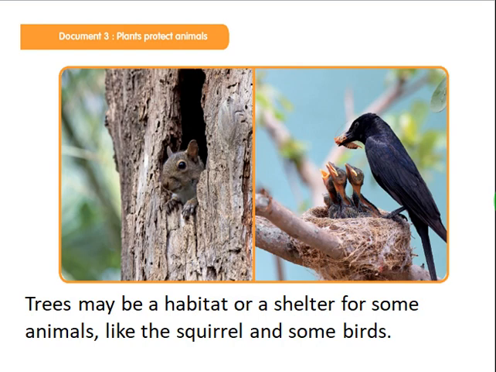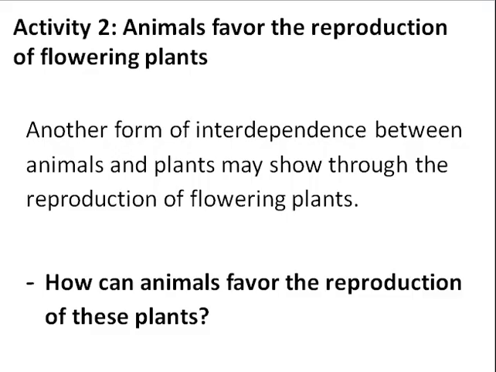Document 3 shows another kind of protection. Plants protect animals here, not animals protect plants. How? Because, as we can see, squirrel make a home or shelter from the tree, and also other birds can build their nests on the trunk of the tree. So trees may be a habitat or shelter for some animals like the squirrel and other birds.